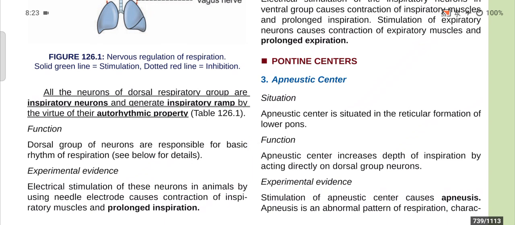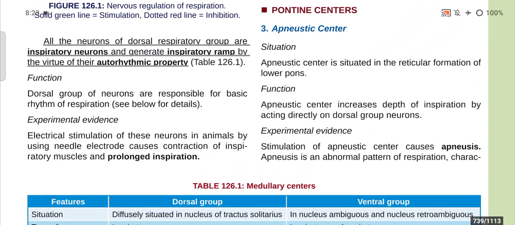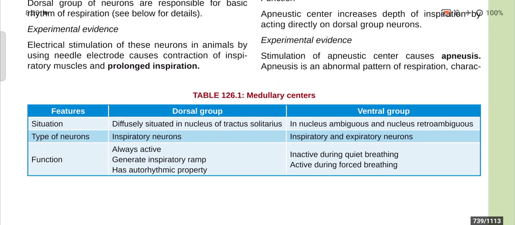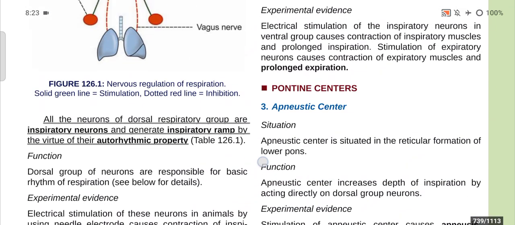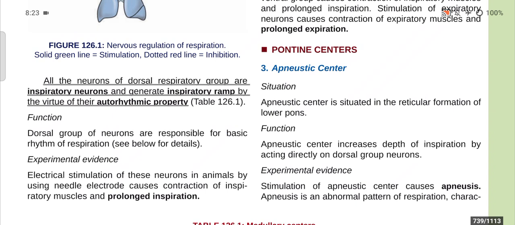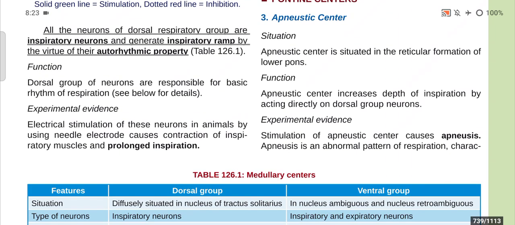Okay, now the function. The dorsal group of neurons is responsible for the basic rhythm of respiration. Now the experimental evidences. What is the autorhythmic property? We will discuss it in the table later on. Now the function: the dorsal group of neurons is responsible for the basic rhythm of respiration. Experimental evidence: electrical stimulation of these neurons in animals using a needle electrode causes the contraction of inspiratory muscles and prolonged inspiration.